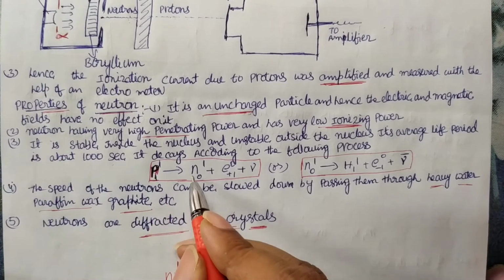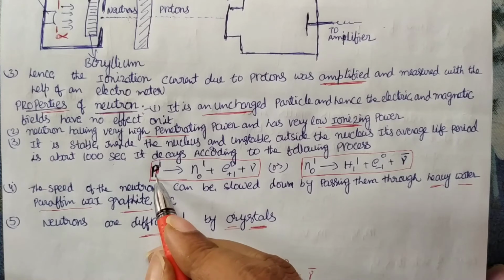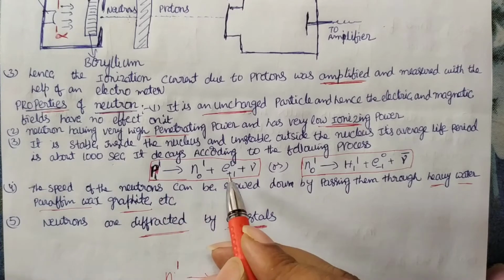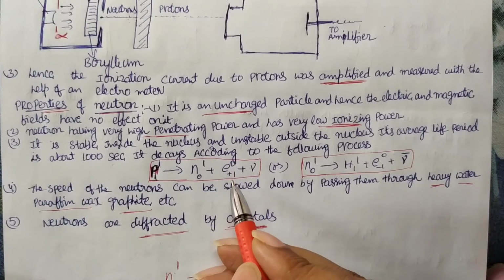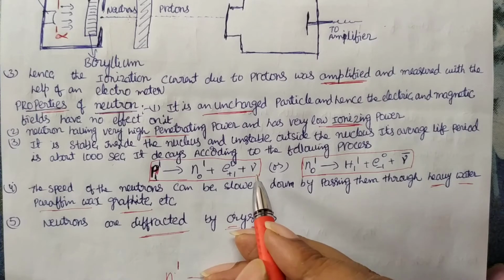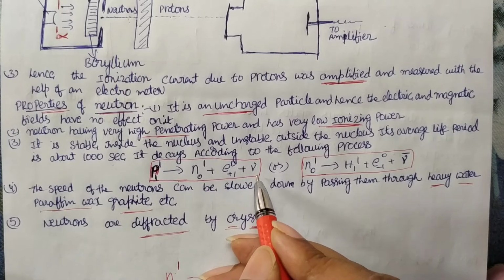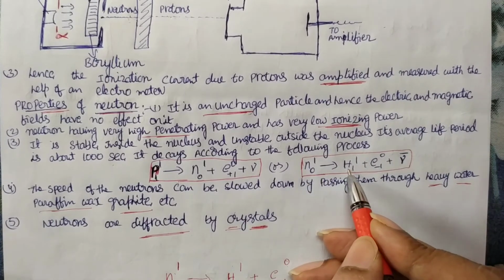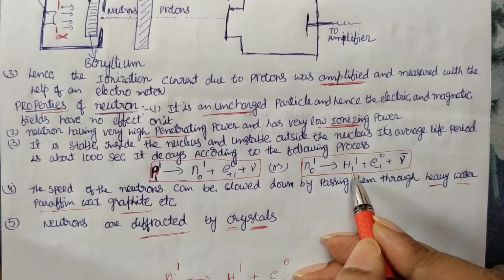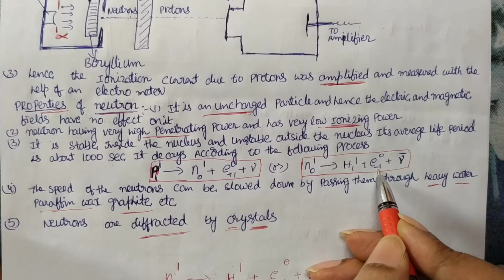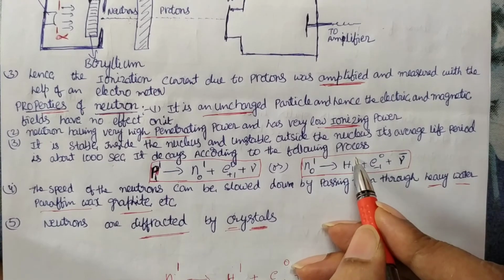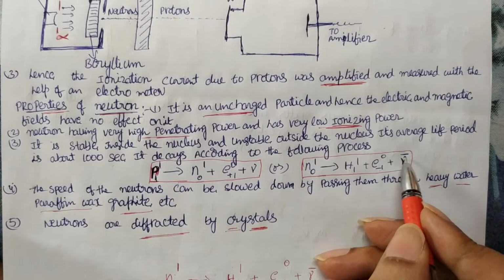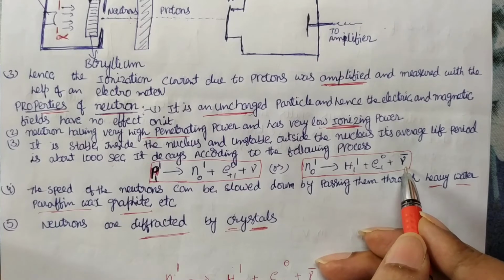How will a proton be converted into a neutron? Proton has charge 1 and mass 1, but a neutron has no charge, though mass is there. So this charge, what happened? It gives a positron, a positive electron, and gives some energy in the form of a neutrino. This is a neutrino, not a gamma particle. Similarly, a neutron can also convert into a proton. Here there is no charge, but here you get +1 charge. To balance that, here you should take a -1 charge. Mass 1 for the proton, also mass 1, but electron mass is 0. And this antineutrino, the bar means antineutrino, is also a type of energy we get, like a photon.